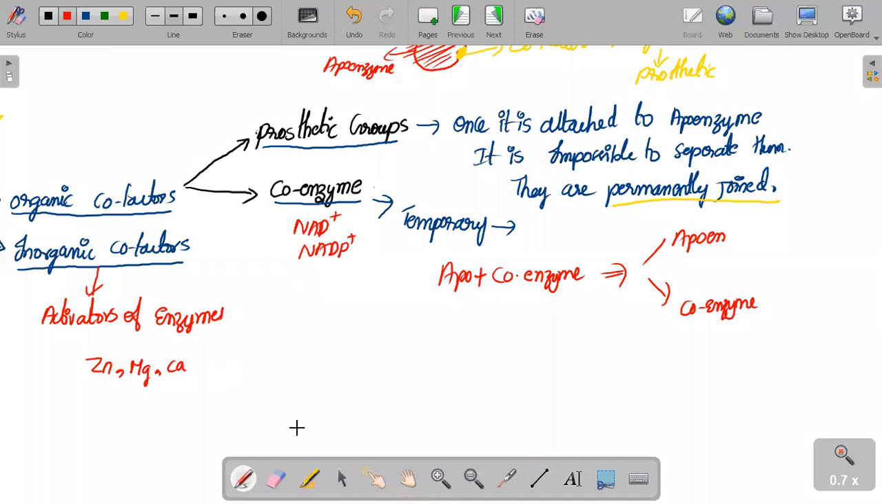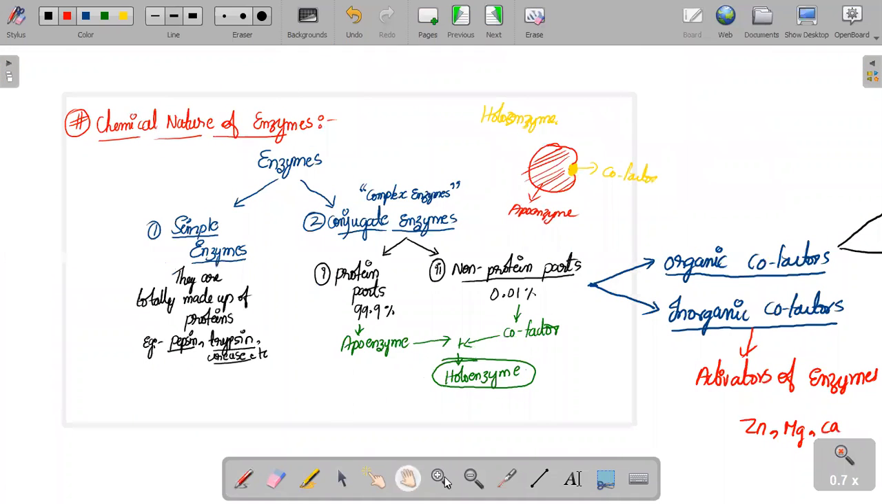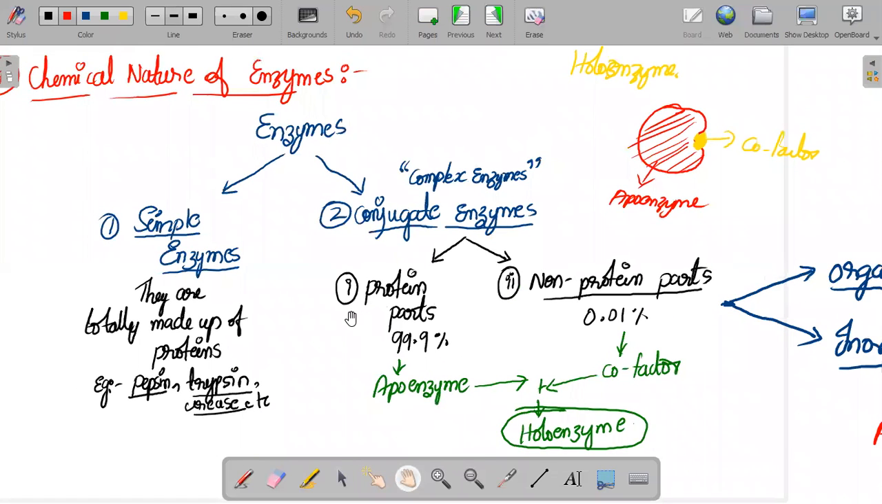Let me repeat the entire topic again. For the sake of convenience, let me repeat the entire topic again. Let me zoom in on this part first of all. I warn you people, from the IP point of view this is a highly important 4 marks question, and for NEET and MCET you know how many questions can be asked from this simple topic.